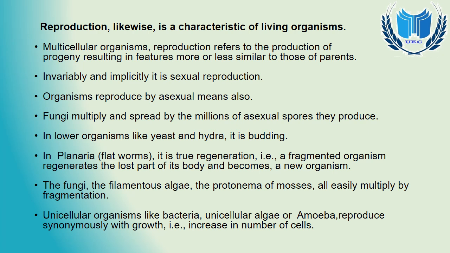Now there are two means of reproduction: sexual reproduction and asexual reproduction. Sexual reproduction is mainly carried out by animals, and asexual reproduction is mainly carried out in some of the plants. Like fungi, which multiply and spread by the millions of asexual spores they produce. In lower organisms like yeast and hydra, it is also asexual reproduction by budding.